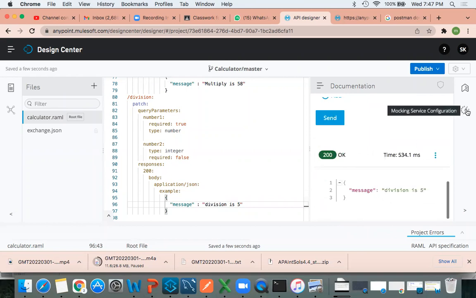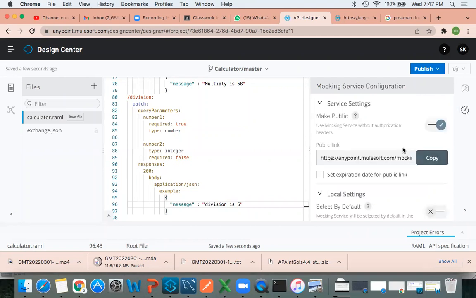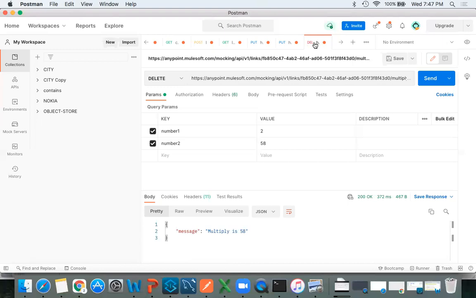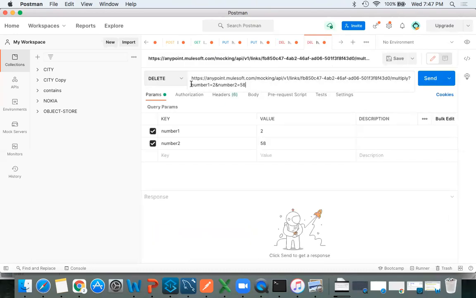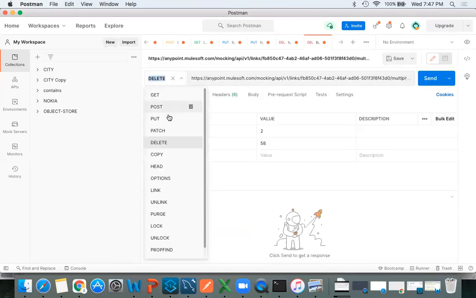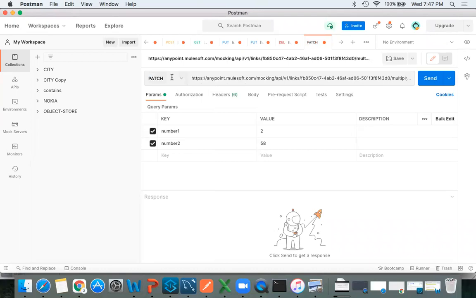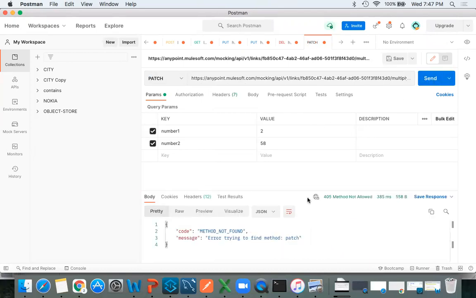Mocking means anyway same URL, right? Already we do have here, right? What I'll do, I'll make this tab as duplicate. Right click, duplicate it. So same tab you will get it. Instead of this delete, let me change the method patch and then write Division. Division you have to mention slash. Very good.